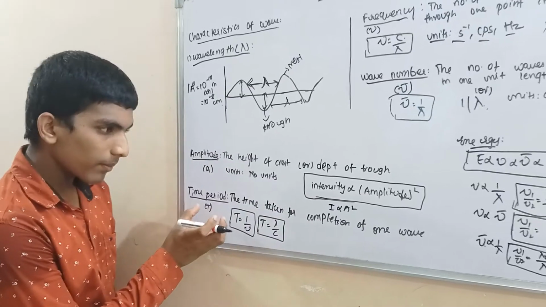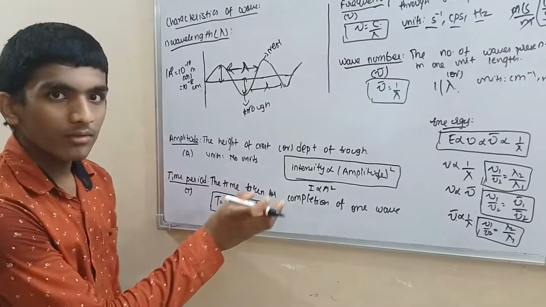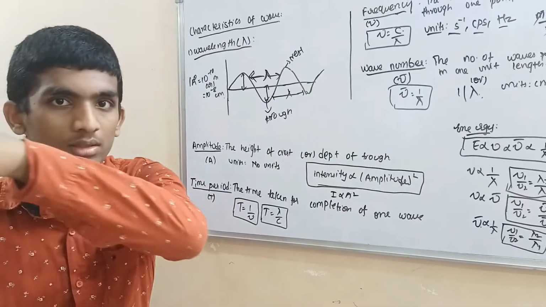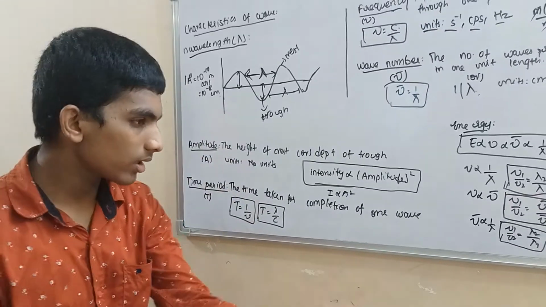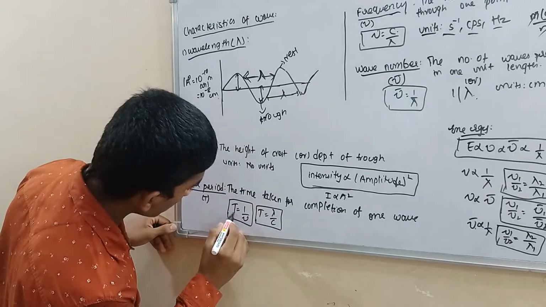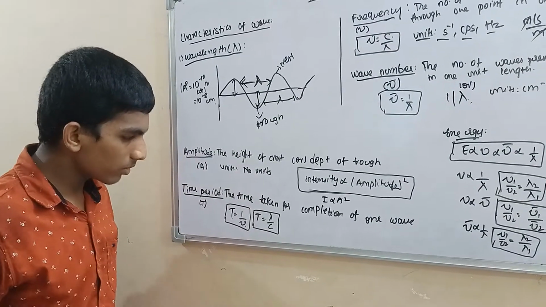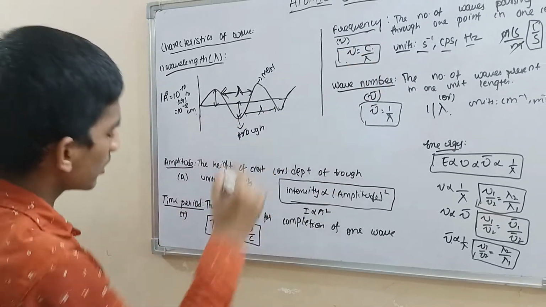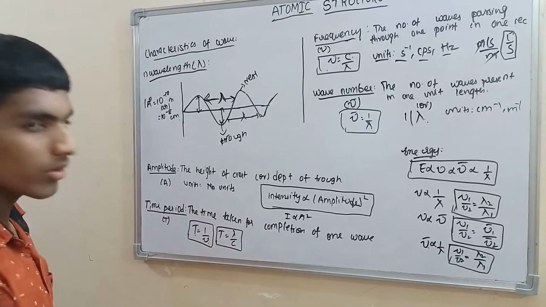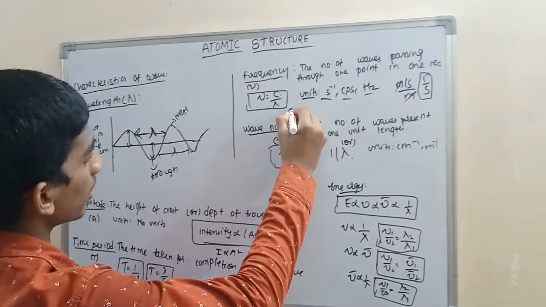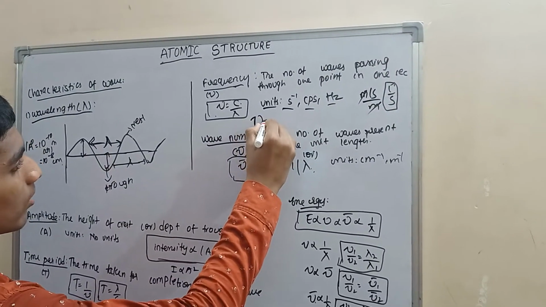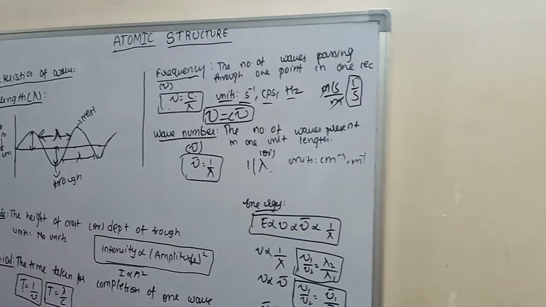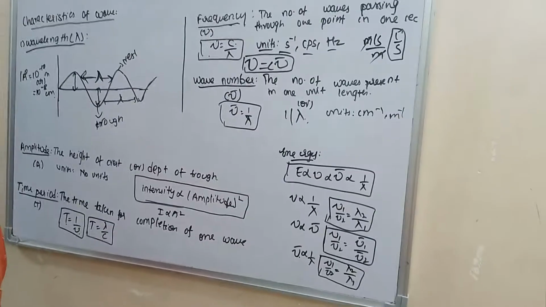Okay, time period. The time taken for completion of one wave. How much time have you taken? T is equal to 1 by nu. What is nu? Not u, nu. Nu is C by lambda, so T is equal to lambda by C. We can also represent it like this: nu is equal to C nu bar. Is this clear?